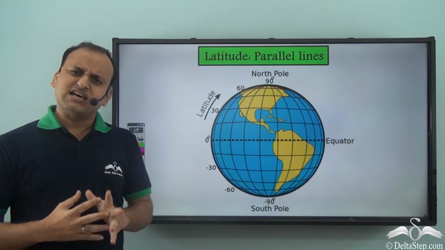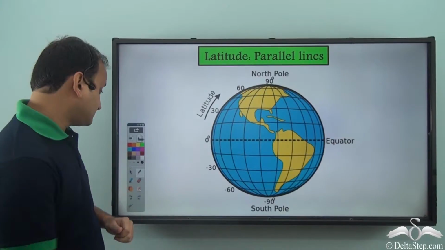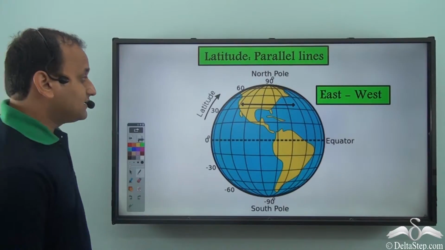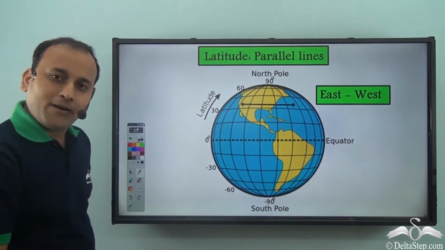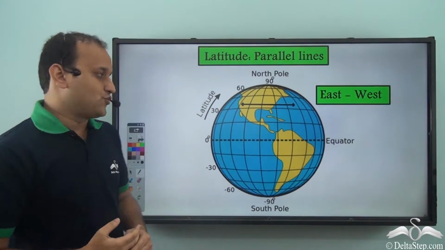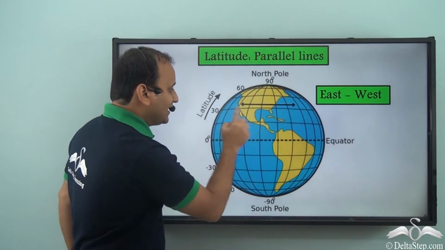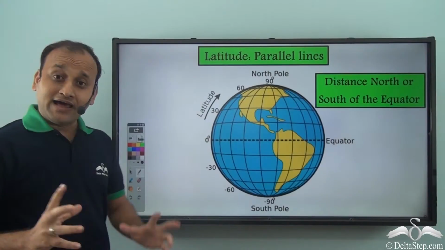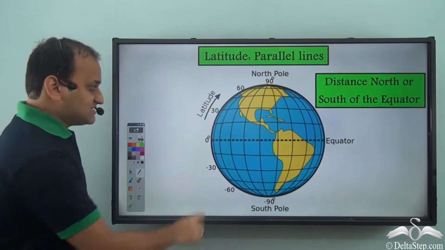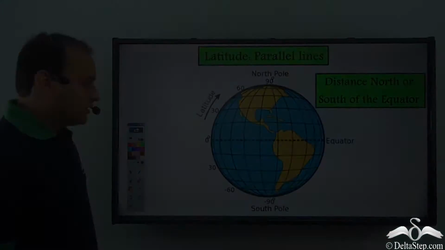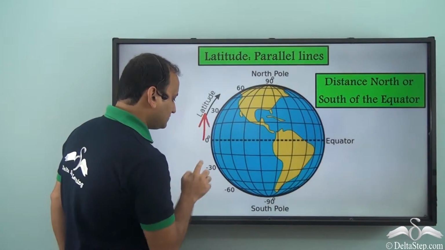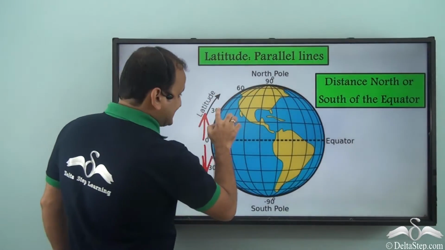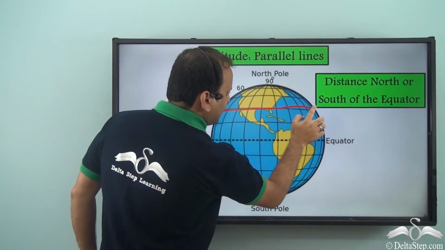Now these parallels have some important properties. For example, the first property is that these lines run from east to west directions. So all the lines have been drawn in such a way that they are running from east to west. Now, apart from that, the distances of these lines are measured from north or south of the equator. For example, this line here is the 30 degrees line.